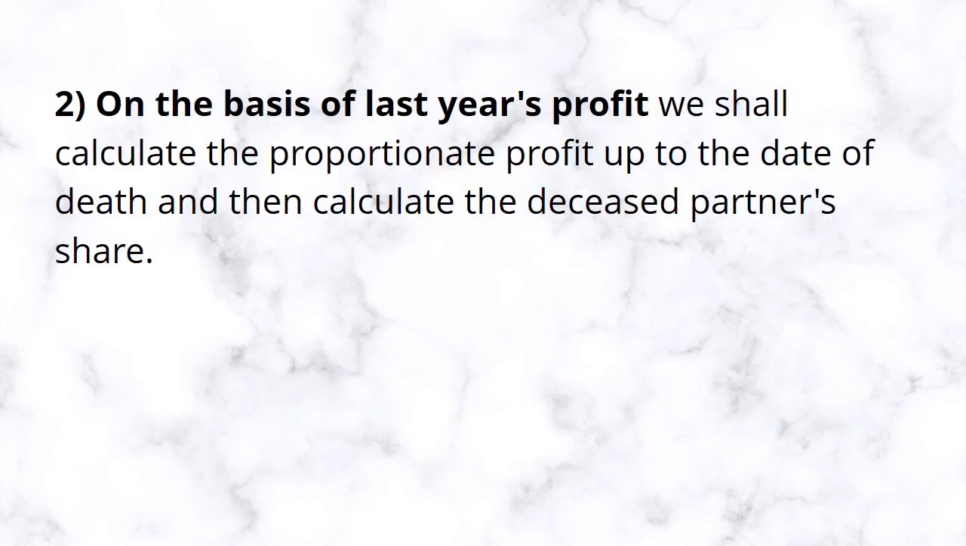Point number 2, calculation of share of profit of a deceased partner on the basis of last year's profit. And now we shall calculate the proportionate profit up to the date of death. डेथ तक का आपने प्रॉफिट लेना है एंड देन कैलकुलेट द डिसीज पार्टनर शेयर. उसके बाद में डिसीज पार्टनर के प्रॉफिट शेयर का कैलकुलेशन करना है.